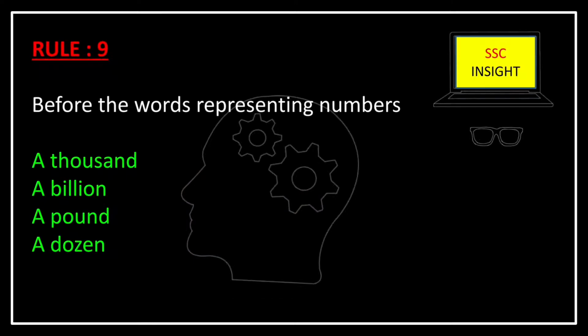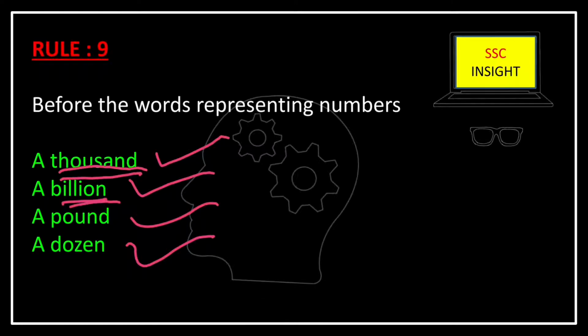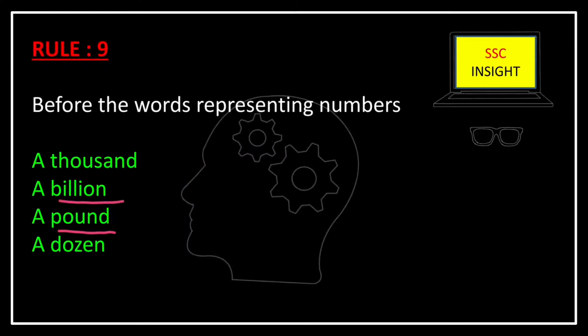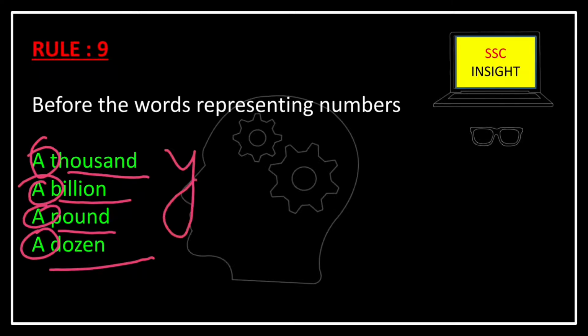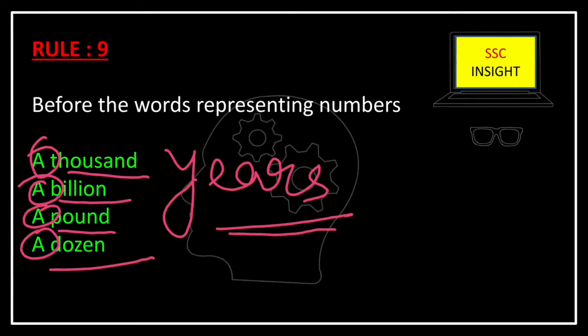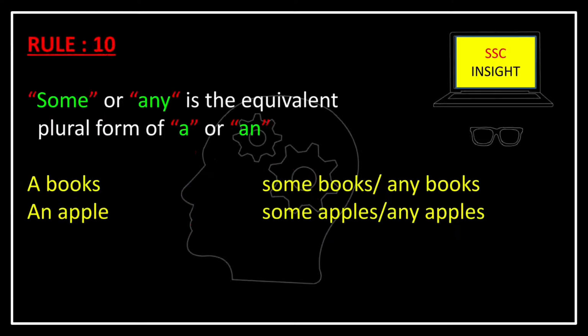Next one is before the words which are representing numbers like a thousand, a billion, a pound, a dozen. In such words which are representing numbers, we will use the indefinite article before it. I can say a thousand years. So in such cases we use the indefinite article. Now there is no plural form of a, an.